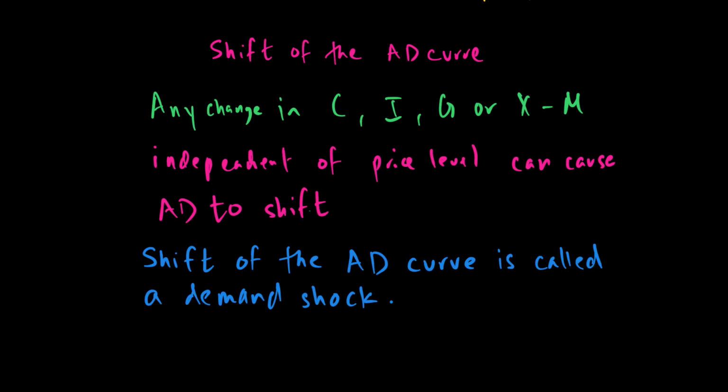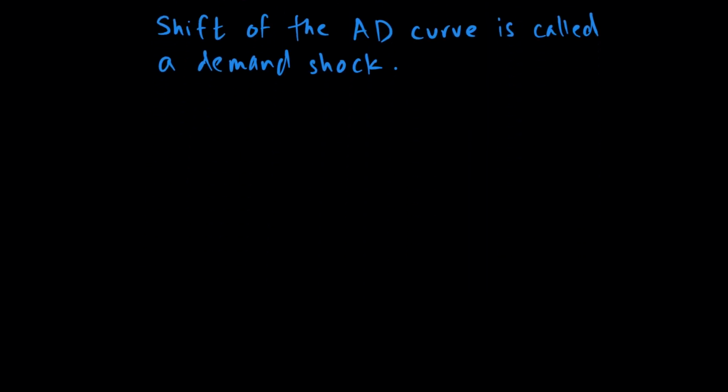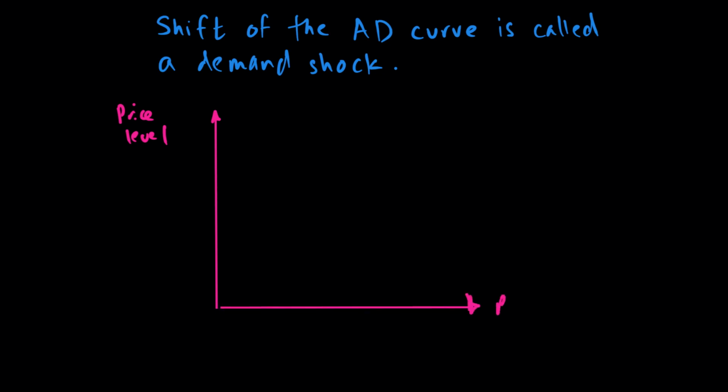And let's see this in terms of a diagram. So if I have price level on my y-axis and real GDP on my x-axis, and let's say initially my AD curve is AD naught. For the same price level P naught, right now we are at Y naught.